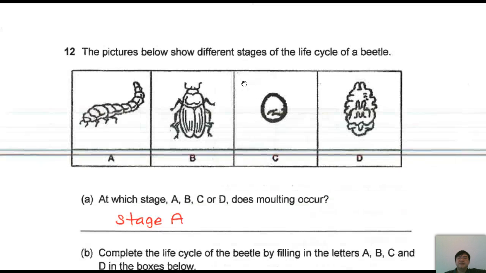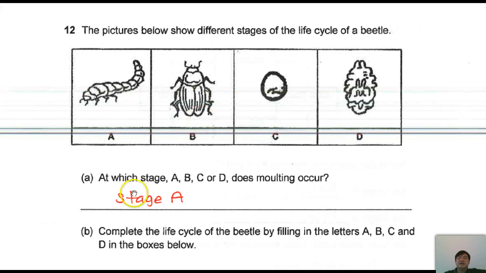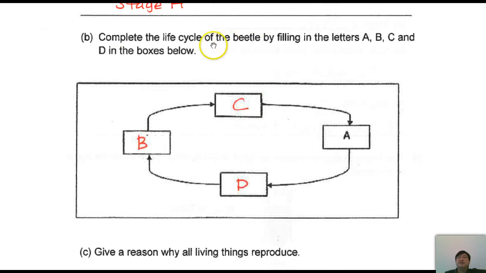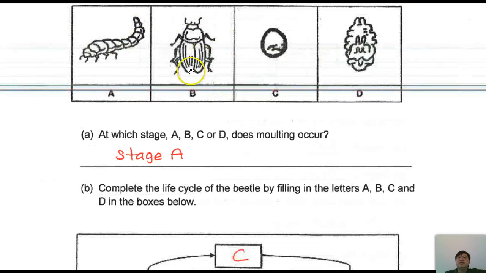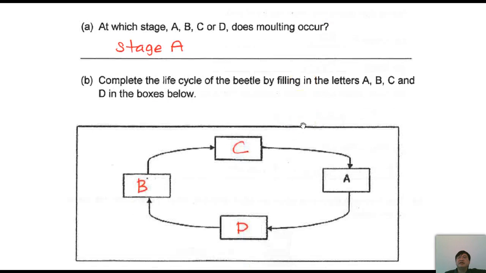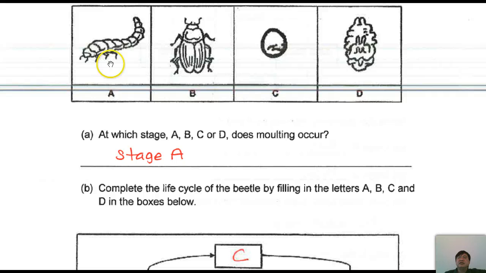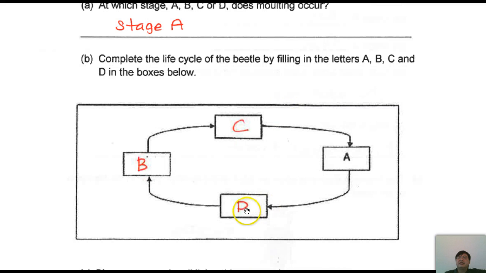Let's continue. This is easy. Which stage does molting occur? Stage A. Next, complete the following for this above, where the sequence of the life cycle goes. If this is A, the next one should be a pupa. Next one should be D, then an adult, then C back again. So D, B, C.